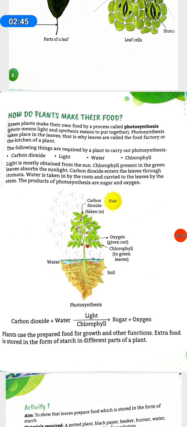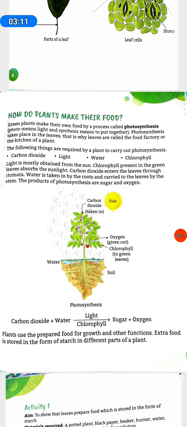How do plants make their food? Green plants make their own food by a process called photosynthesis. Photo means light and synthesis means to put together. Photosynthesis takes place in the leaves. That is why leaves are called the food factory or the kitchen of a plant.